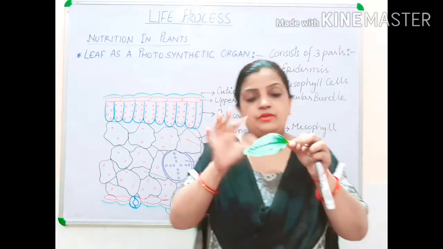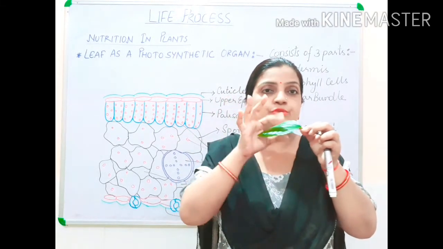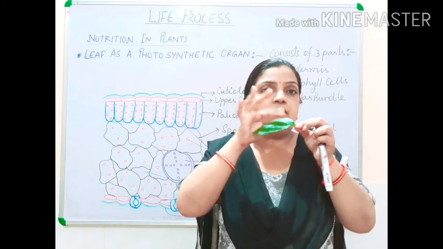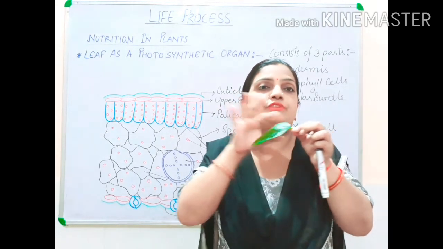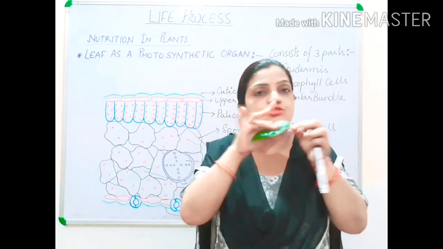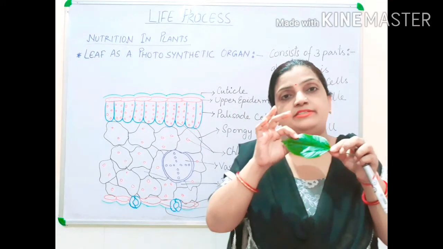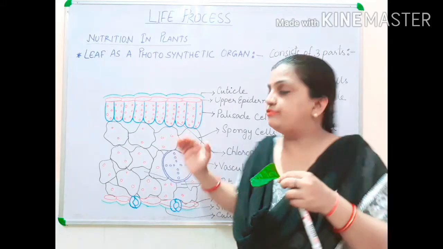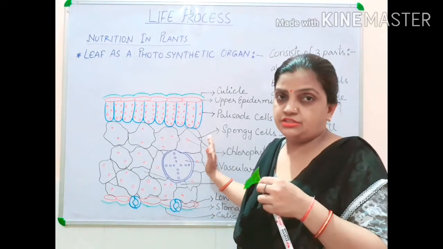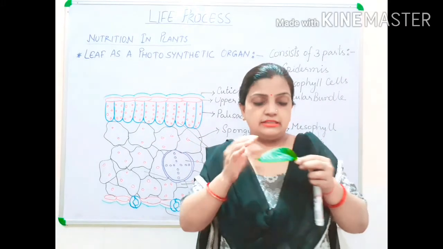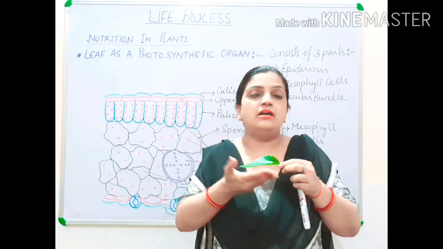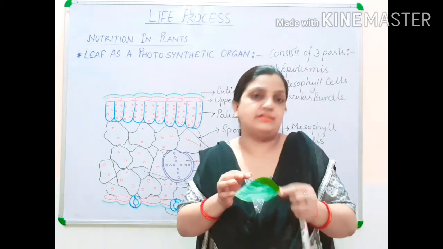Now children, when you touch the leaf, you feel a slippery structure over here. The leaf slips down, it is not rough. So why it is not rough? There is a reason. Children, before explaining this structure in detail, in short let us know how the structure of the leaf originally is placed.